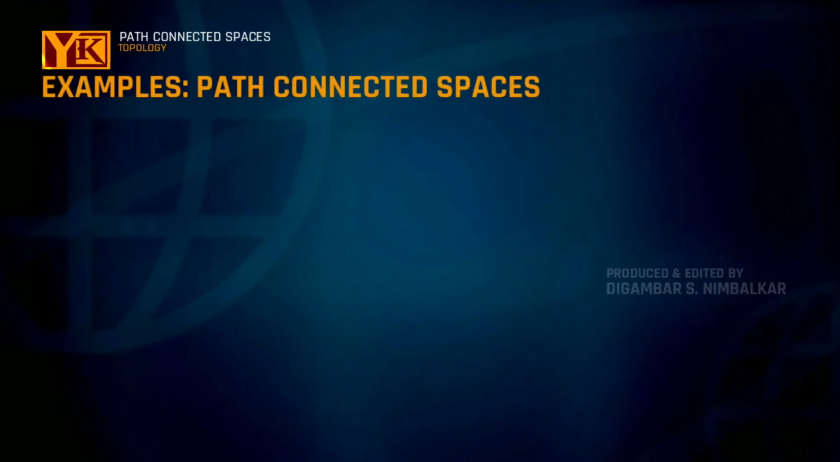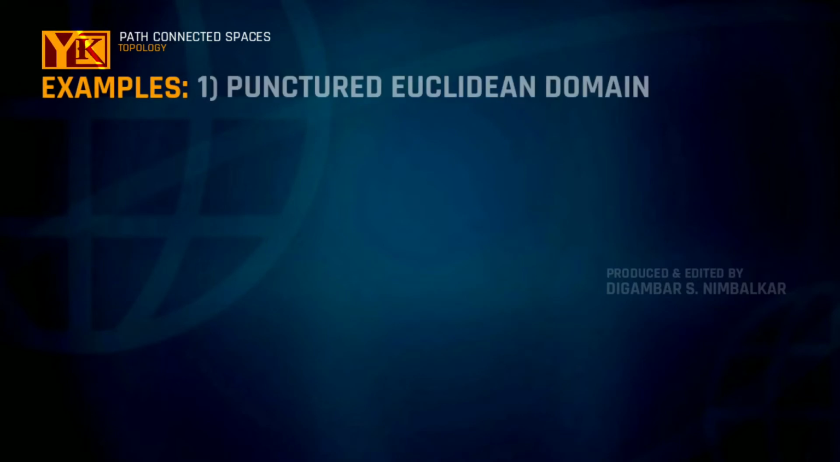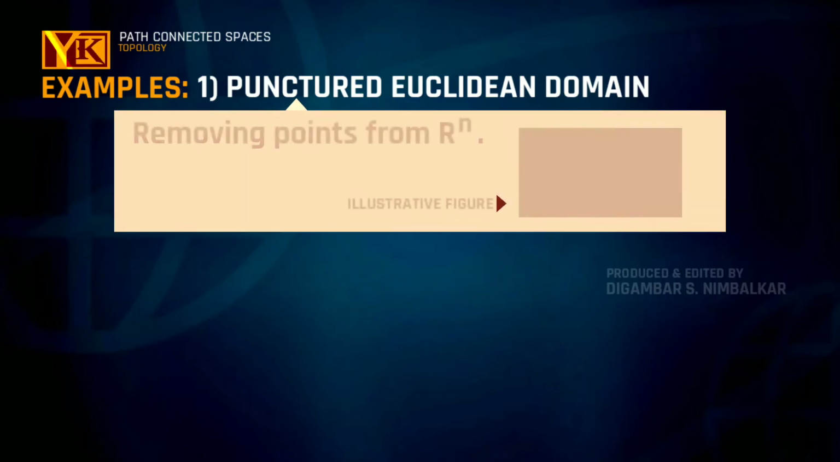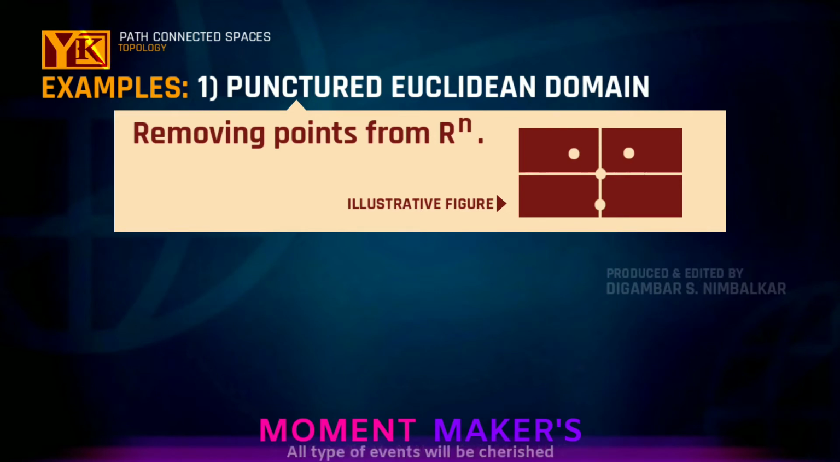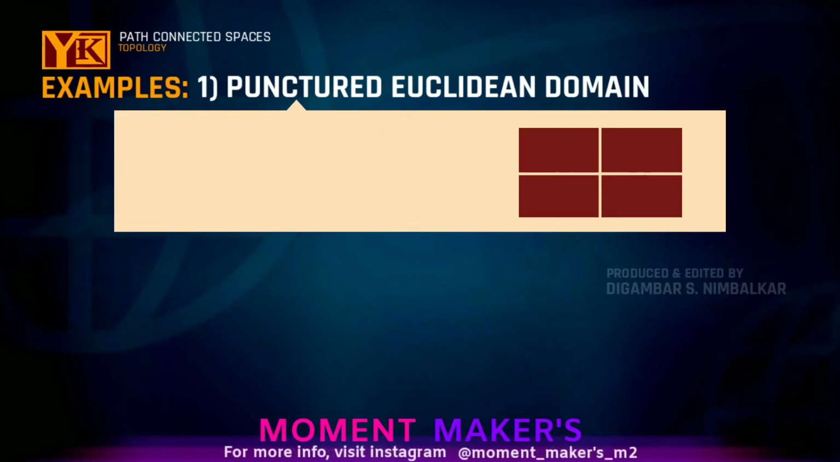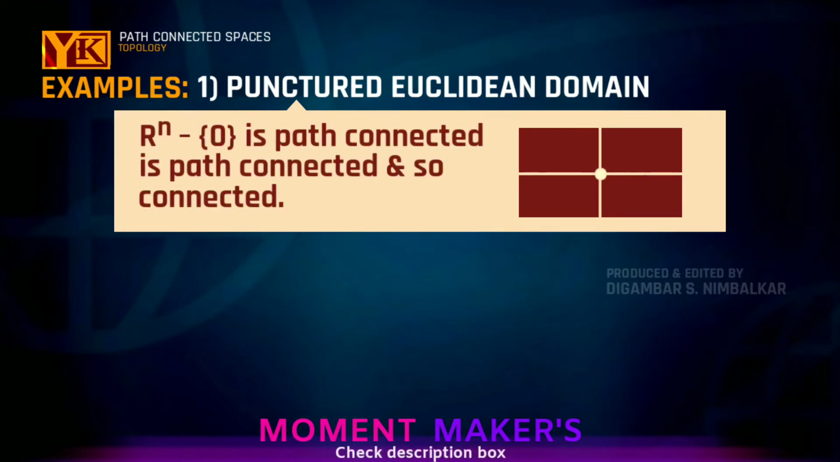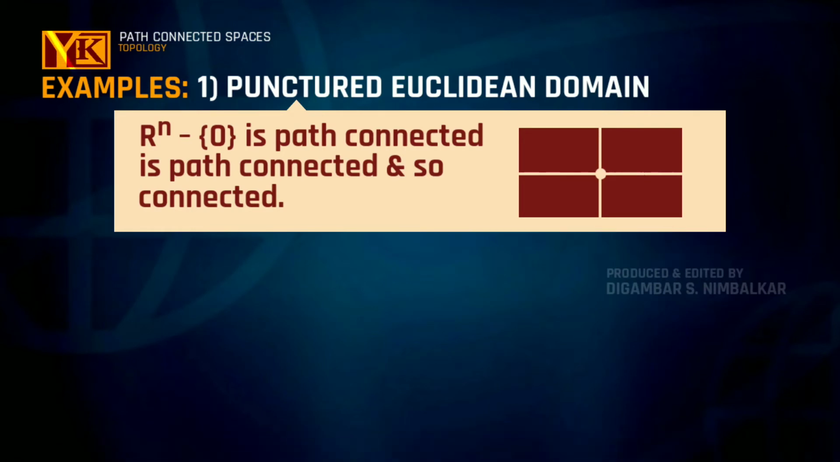First of all we will see examples of path connected spaces and so the examples of connected spaces. First is the punctured Euclidean domain, which is a path connected space and hence it is connected. Punctured means if we remove elements from Rn, then it becomes a punctured space, a punctured Euclidean domain. For example, if we remove 0 from Rn, then it will be a punctured Euclidean domain and it will be connected, because there will exist a path to join any elements of the space.